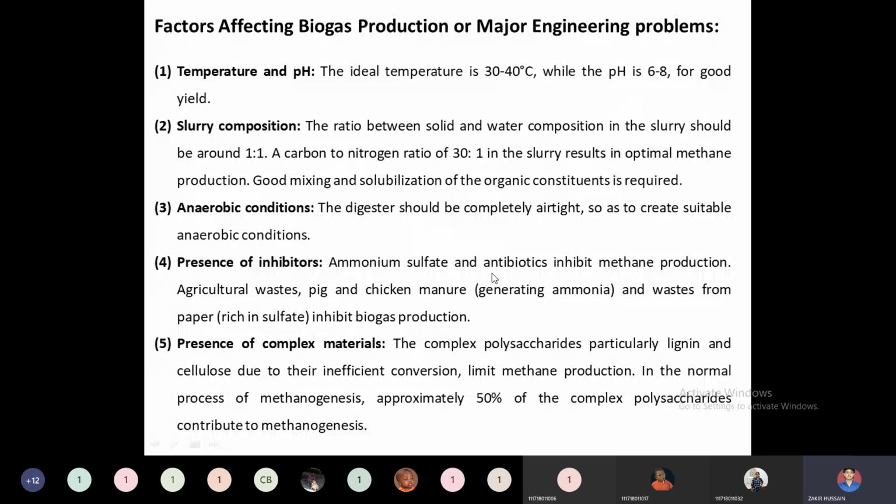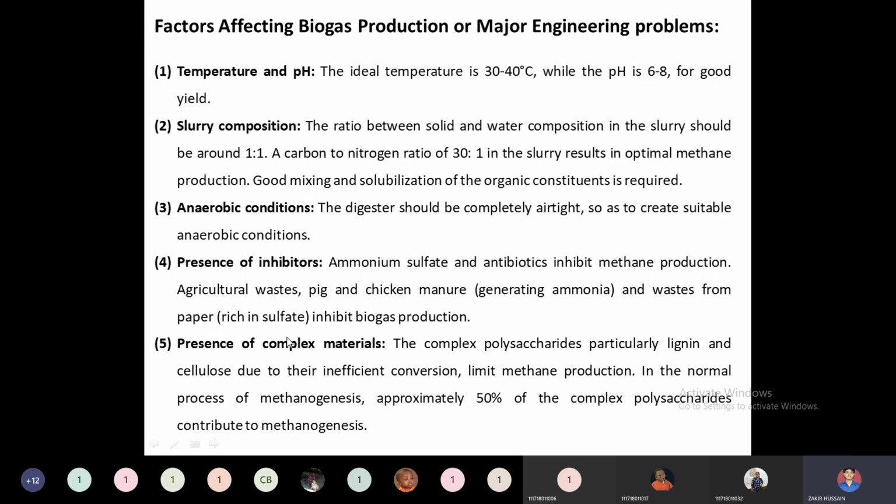Then agricultural waste, pig and chicken manure generate a large amount of ammonia, and waste from paper, which is rich in sulfate, inhibits biogas production. See, when we are using chicken manure, it has the ability to generate a large amount of ammonia. It is generally very useful as a fertilizer, but it is harmful for the formation of biogas. So it will inhibit the formation of biogas, whereas this generated ammonia is very beneficial for the manure, as that organic waste can be used as a fertilizer.